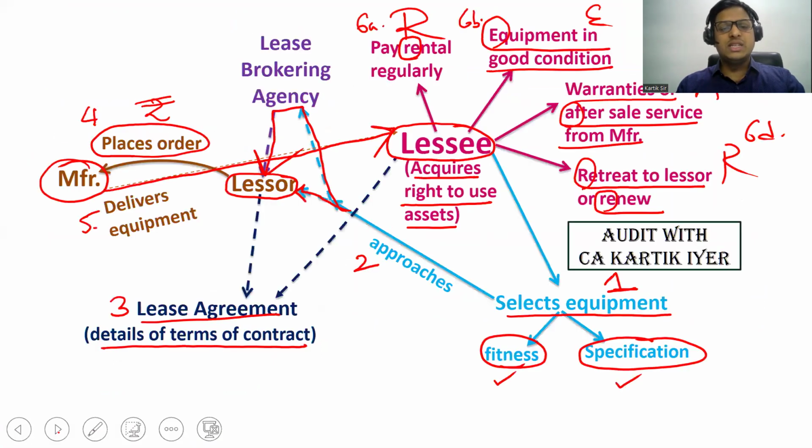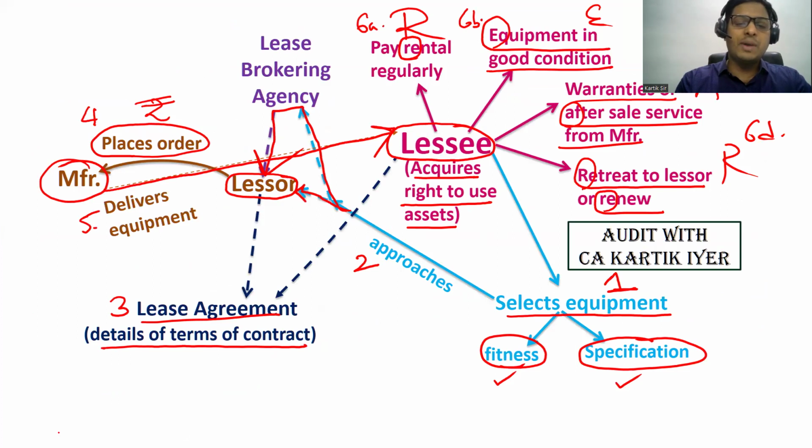Next, I think we had done in this, that is, sir, what are the modalities of a lease transaction? So what are the modalities in a lease transaction? First comes the lessee, he will need an asset to run his business. For his business, he needs an asset. But because the asset is costly, he cannot afford it by himself. So what he'll do is he'll first select the equipment with its fitness and specifications, meaning with its model number, details, and all these things. The lessee will then approach the lessor directly or through the lease broking agency. So directly or indirectly, and if indirectly, he will go through the lease broking agency.